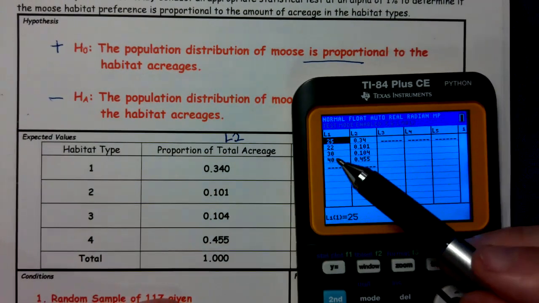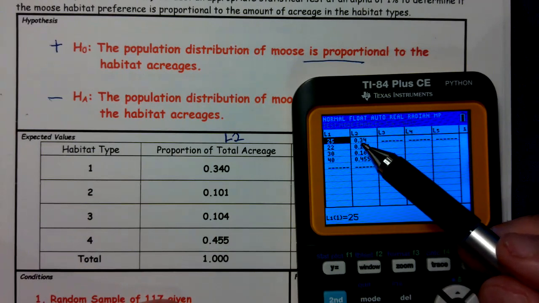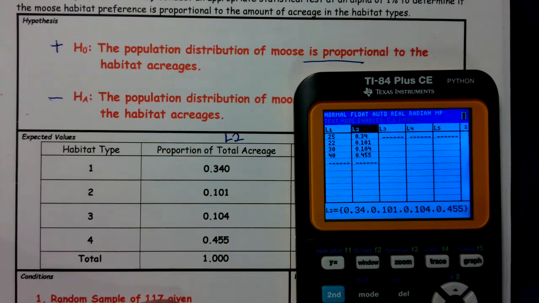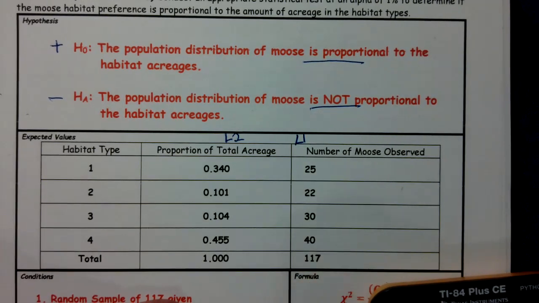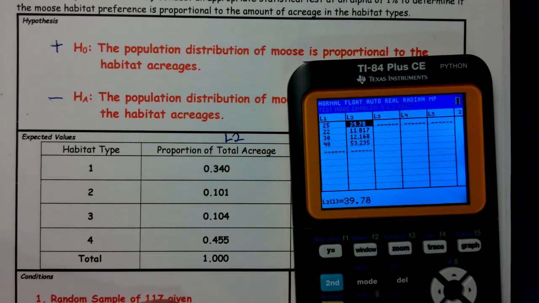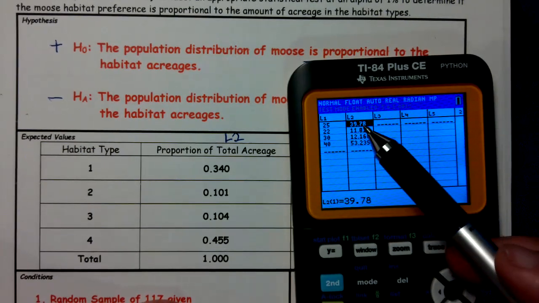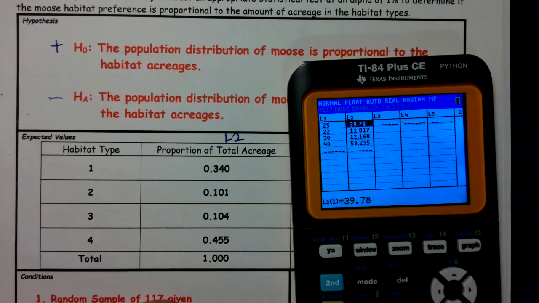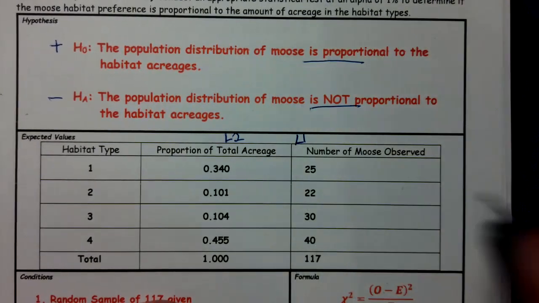But we're not wanting percentages, we want expected values. So to get that, I go all the way up to the top of L2, and I multiply by the sample size. Well, the sample size is 117. And so now I have 39.78, 11.81. These are my expected values.